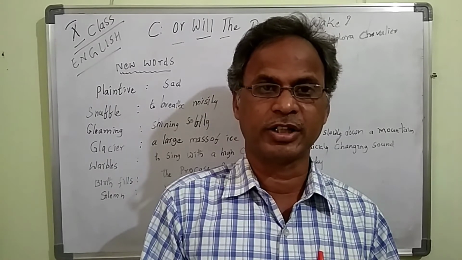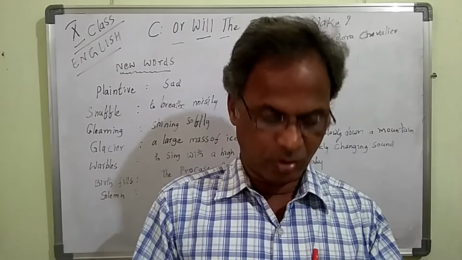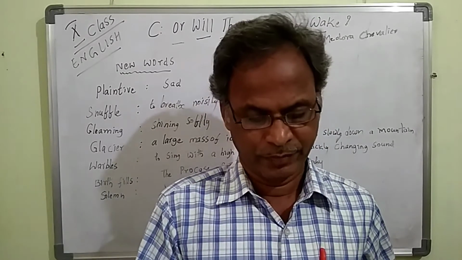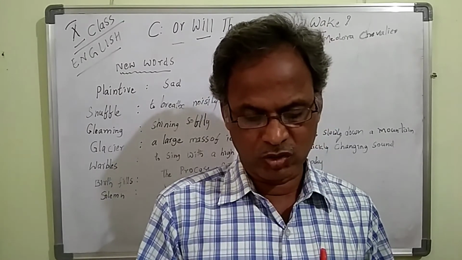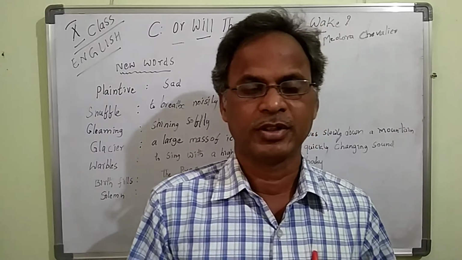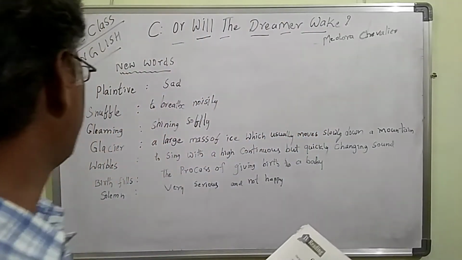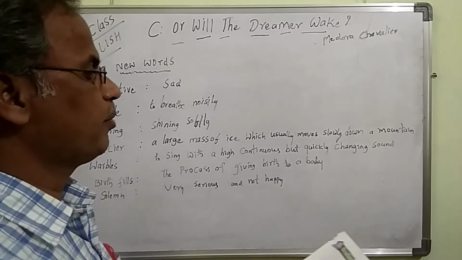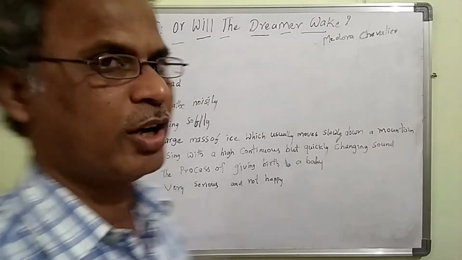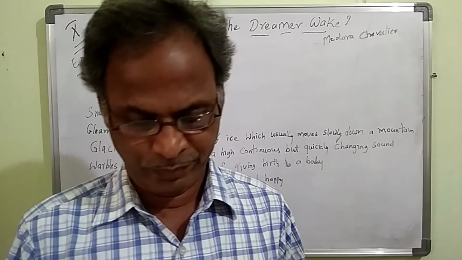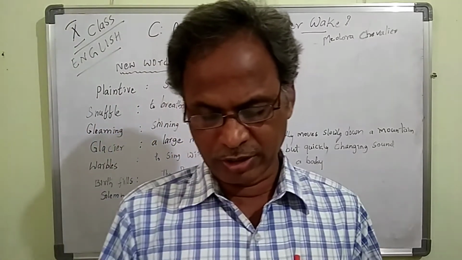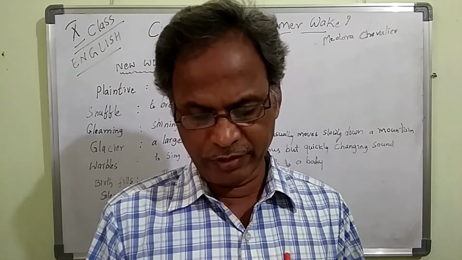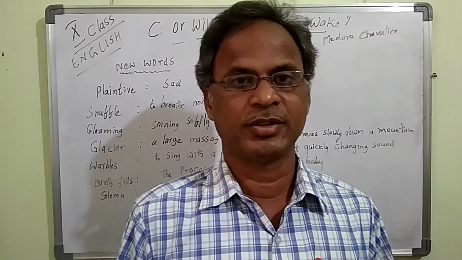So the poet is asking here in the third stanza, in another corner of the world, that is the west. There in the west, the song thrush warbles. Warbles means to sing with a high, continuous but quickly changing sound. That is warbles. Thrush is a bird here. West, the song thrush warbles. She weaves her nest to hold her clutch.